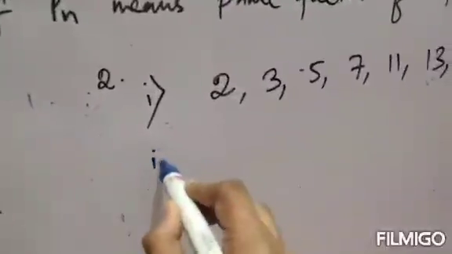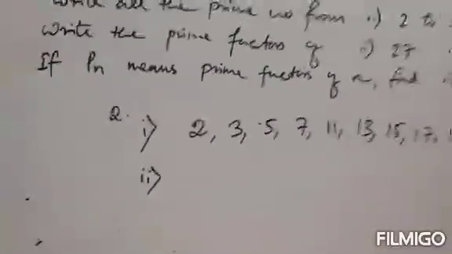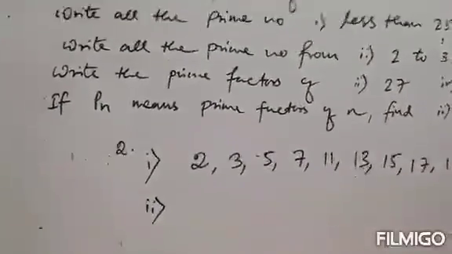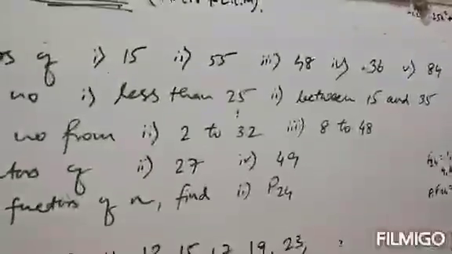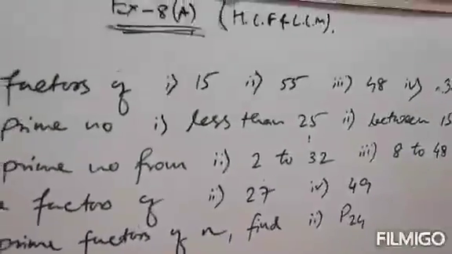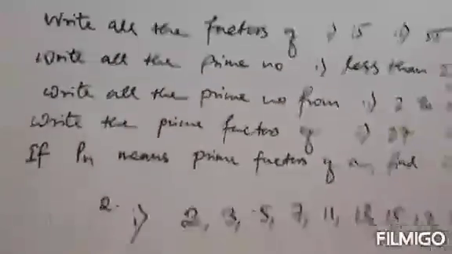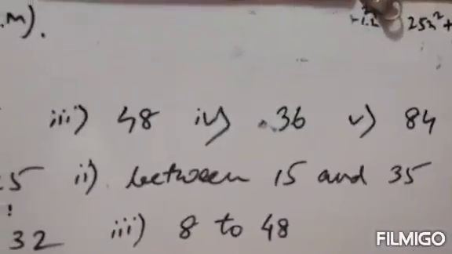Next, question number 2. All the prime numbers between 15 and 35. Between 15 and 35 means we have to write the numbers between 15 and 35. That means we cannot include 15 and we cannot include 35, even if it is a prime number.